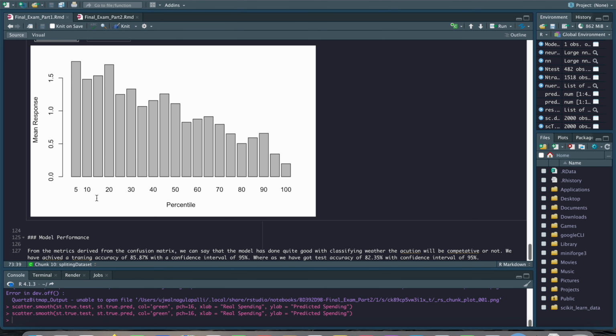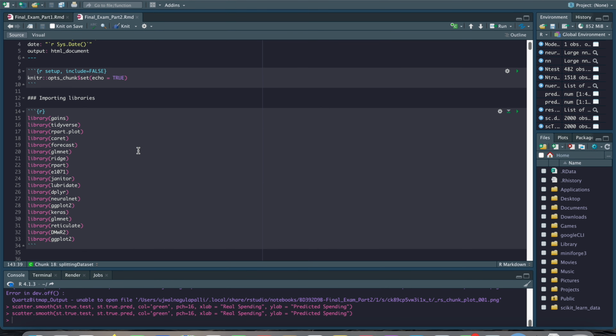From the metrics derived from the confusion matrix, we can clearly say that the model has done quite well at classifying whether the auction is competitive or not. We achieved a training accuracy of 85.87% with a confidence interval of 95%, whereas we got a test accuracy of 82.35% with a confidence interval of 95%. Now let's move to the second part of the project.